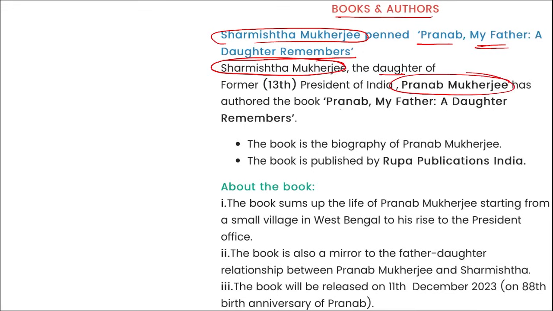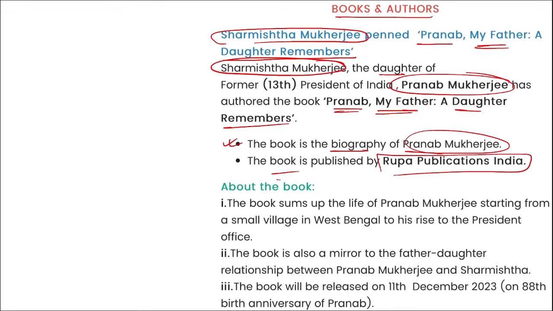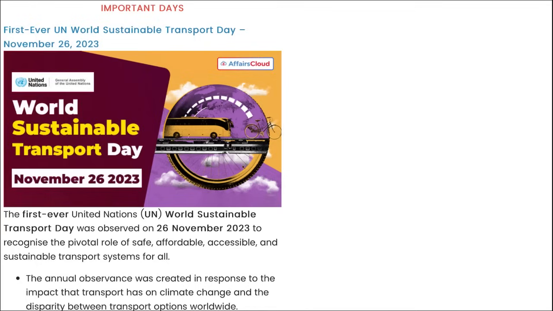The book is the biography of Pranab Mukherjee, and it will be published by Rupa Publications, India. This book talks about the life of Pranab Mukherjee, starting from a small village in West Bengal to his rise to the president's office, right? So this book is authored by the daughter of Pranab Mukherjee, the former 13th President of India, and her name is Sharmistha Mukherjee.